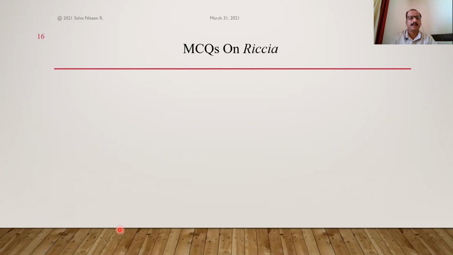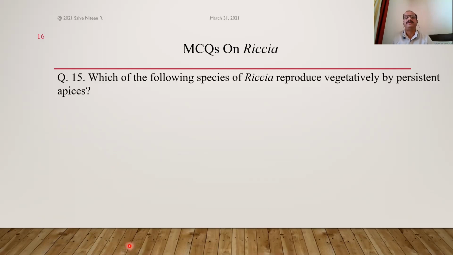Okay. Next is, which of the following species of Riccia reproduce vegetatively by persistent apices? There are different methods of vegetative reproduction that we study: fragmentation, persistent apices, tuber formation, then adventitious branches by means of some rhizoids, and different species show different methods. Fragmentation is the most common method shown by most of the species.